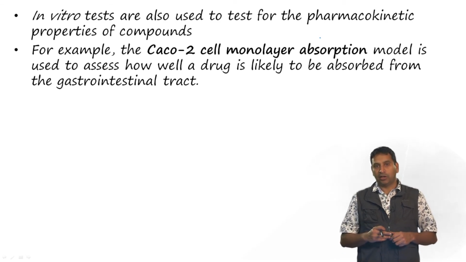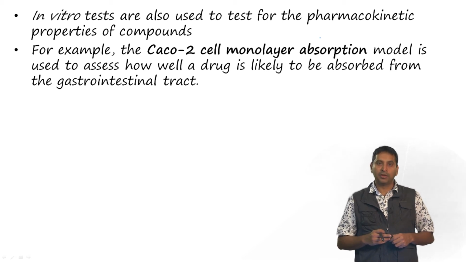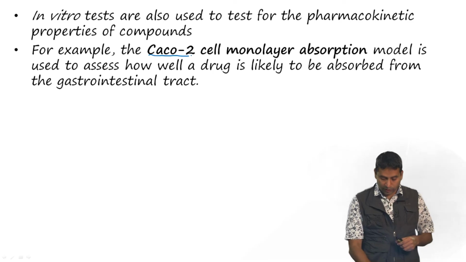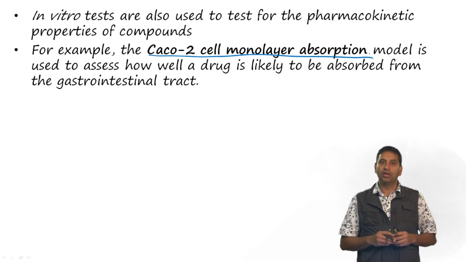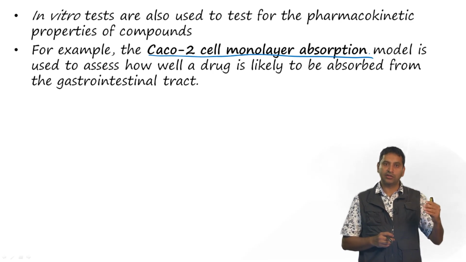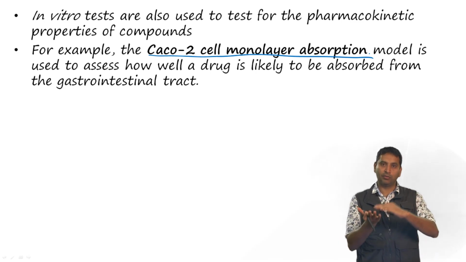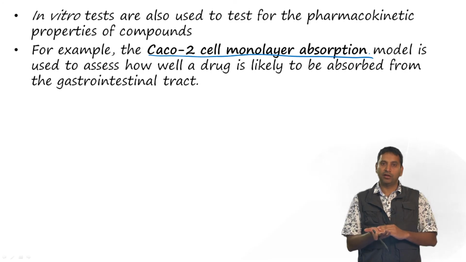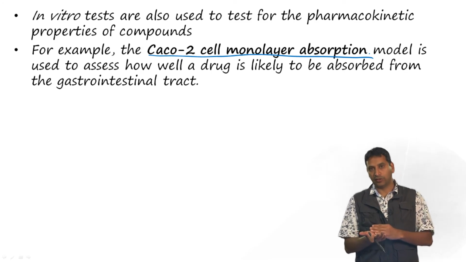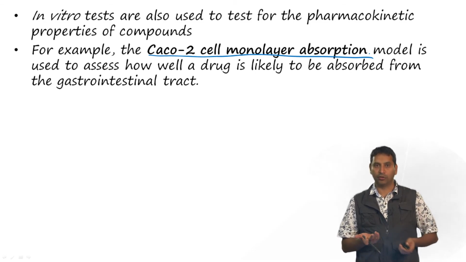In vitro tests are also used for understanding pharmacokinetic properties. So, for example, this CACO2 cell monolayer absorption model is used to assess how well a drug is likely to be absorbed from the gastrointestinal tract. This CACO2 cell is derived from colon cancer cells, and so this would be a good mimic of how the gastrointestinal tract functions and how well the drug is absorbed.